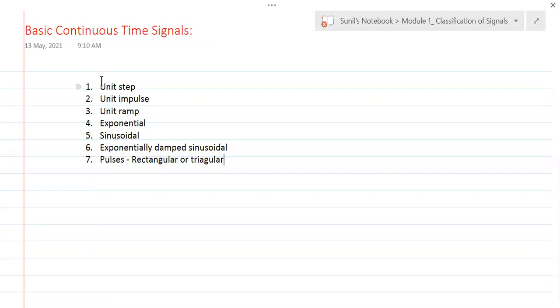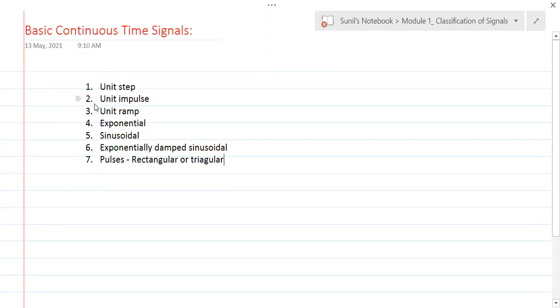Before learning these signals, we have seen what categories a signal can belong to: odd, even, continuous time, discrete time, periodic, non-periodic, random, deterministic, energy, power. So we shall see these signals from that perspective also.